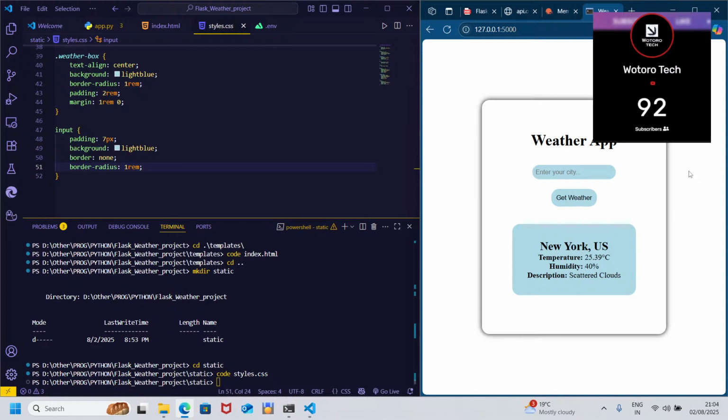So the next step you're going to do now is to deploy, push it to GitHub, all that. So now we are going to do that. We shall push to GitHub and deploy it online.